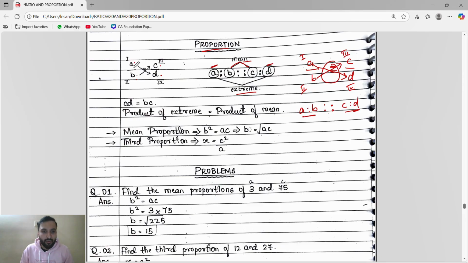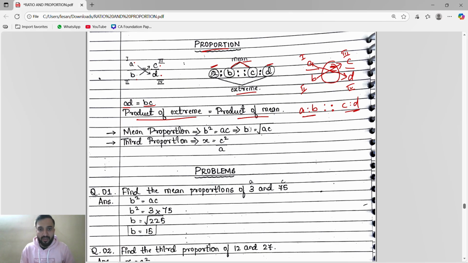So when you do the cross multiplication, what will happen? AD is equal to BC. So A and D are what? Extreme. The multiplication means product of extreme is equal to product of mean. Because we already did this type of sums, right? If we are getting like this, we do the cross multiplication. So like that only we'll do the cross multiplication.